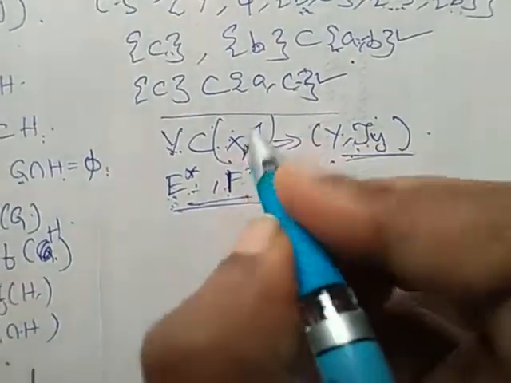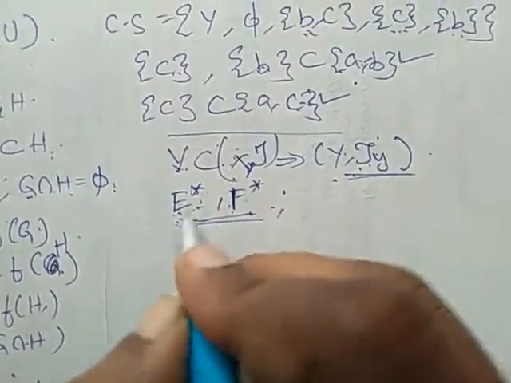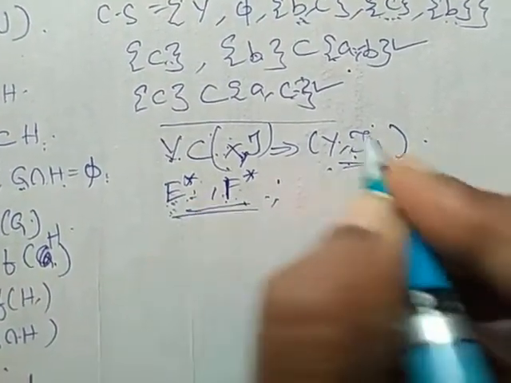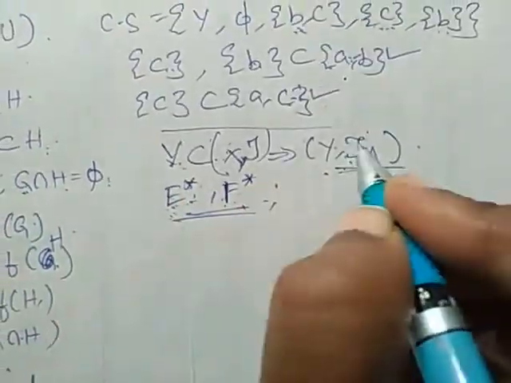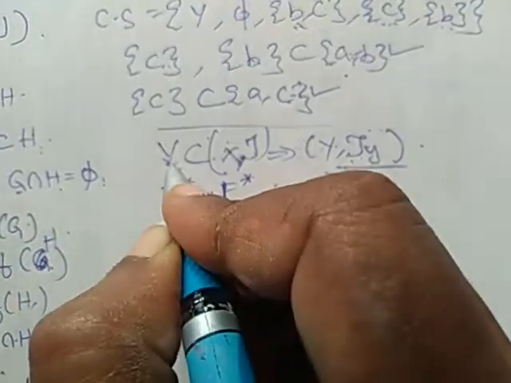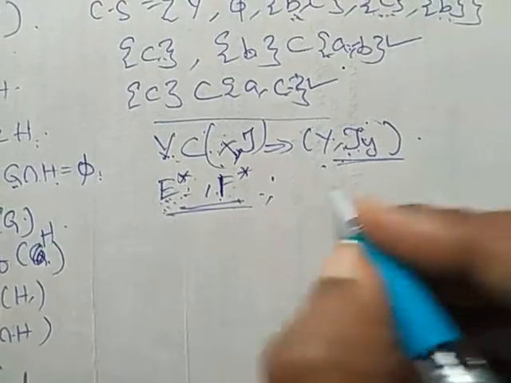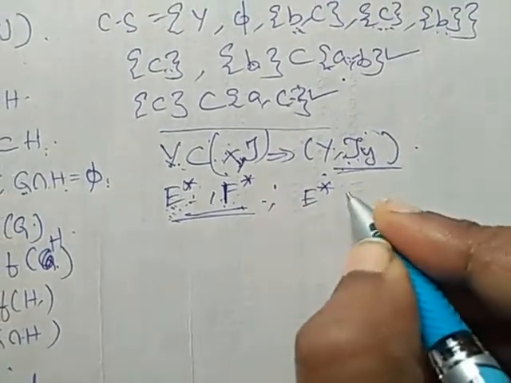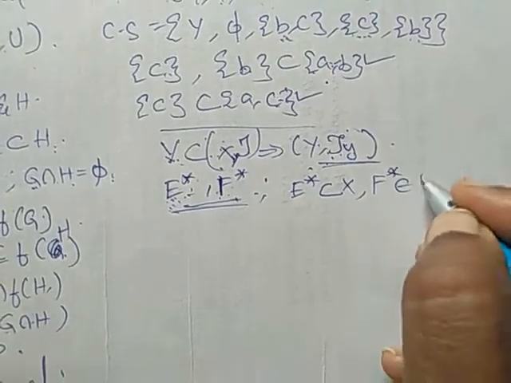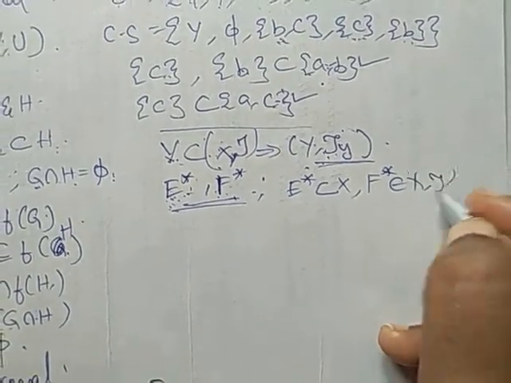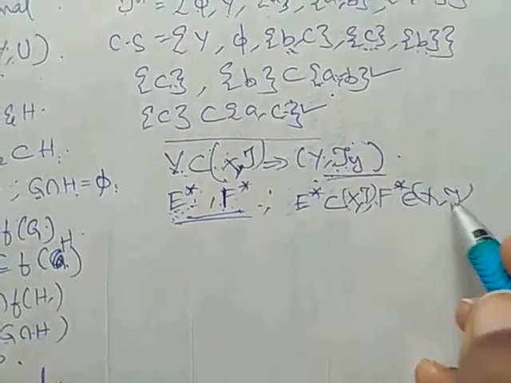Since X is normal, here one more thing. I am considering E star and F star which are closed subsets in tau Y. Since Y is a closed subset of X, E star and F star both belong to (X, tau).